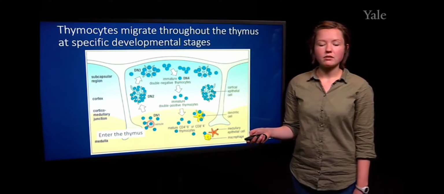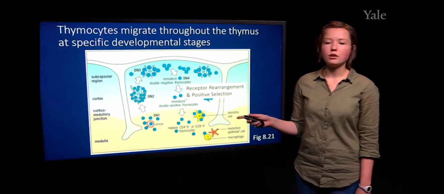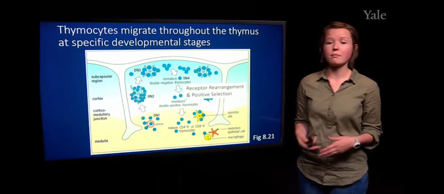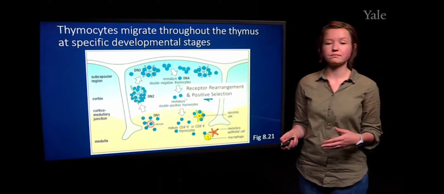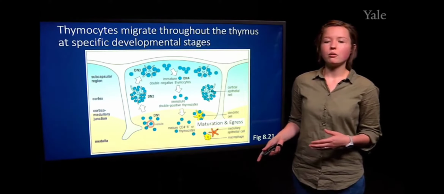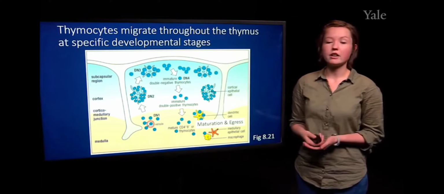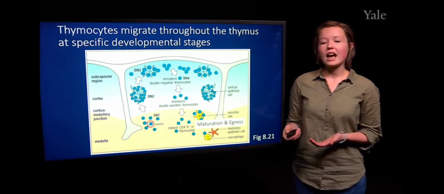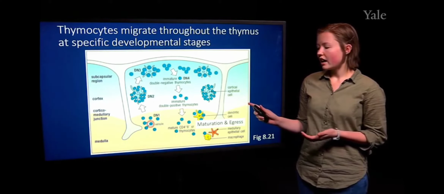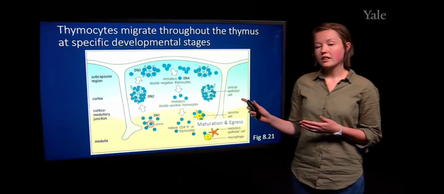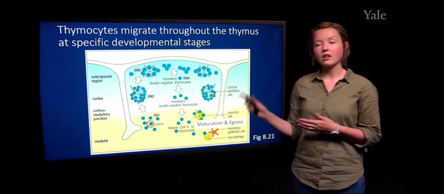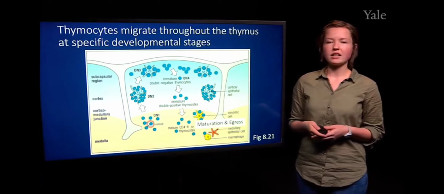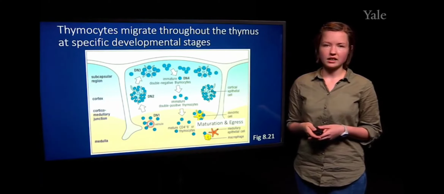Then they move to the cortical region, where receptor rearrangement and positive selection occur. Then they move to the medullary region for the last stages of development, such as maturation and egress. And as mentioned previously, negative selection can happen either in the medulla or the cortex, so it's not necessarily dependent on where the T cell is in the thymus at that point in time.